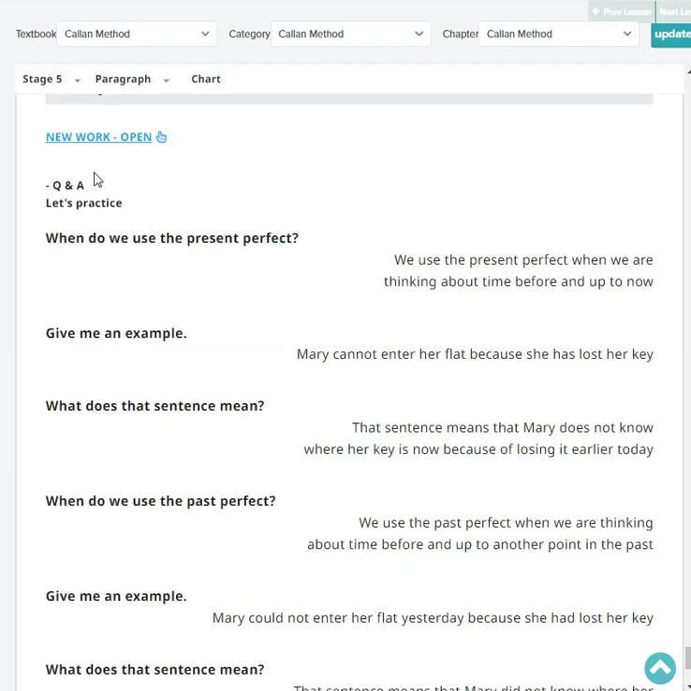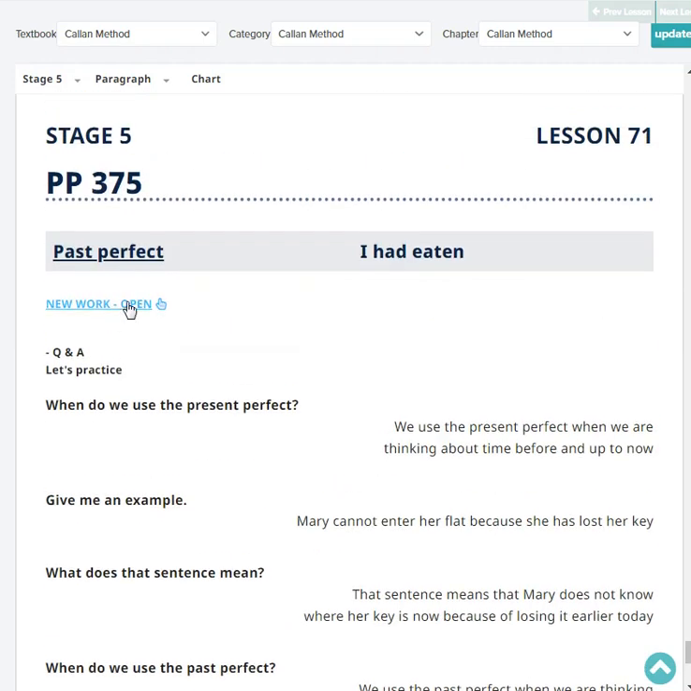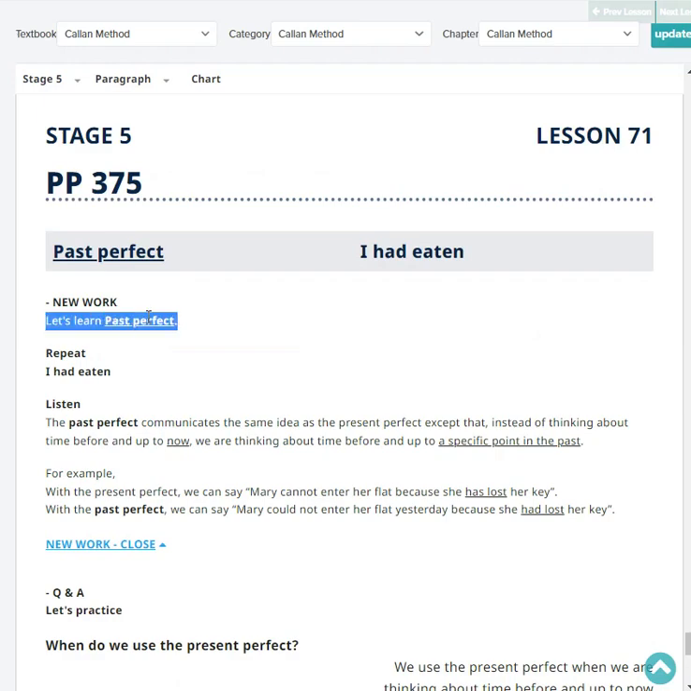Next, repeat past perfect. Past perfect. Very good. Okay, now let's talk about past perfect. Repeat: I had eaten. Very good. Okay, listen. The past perfect communicates the same idea as the present perfect, except that instead of thinking about time before and up to now, we are thinking about time before and up to a specific point in the past.